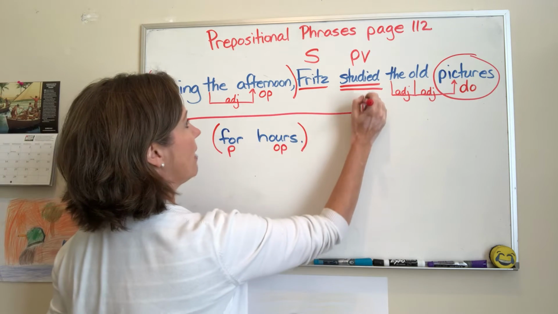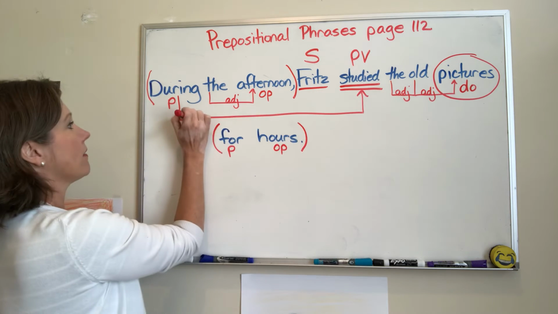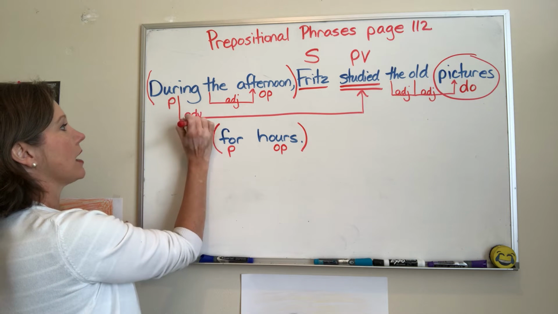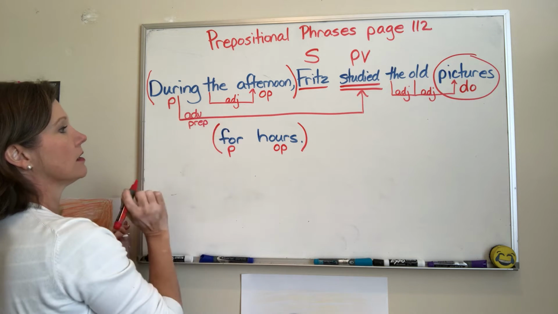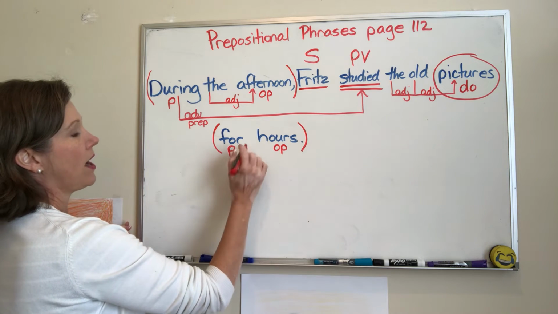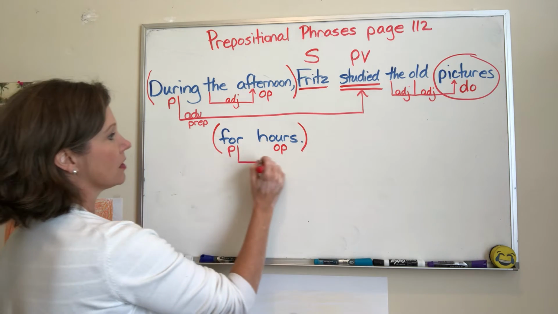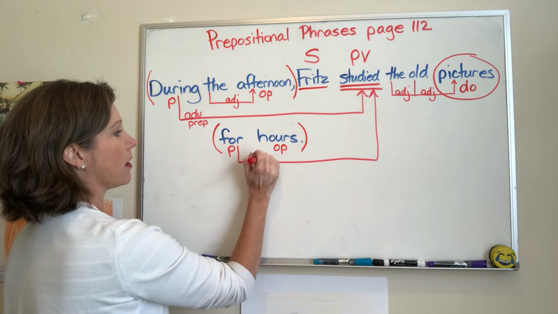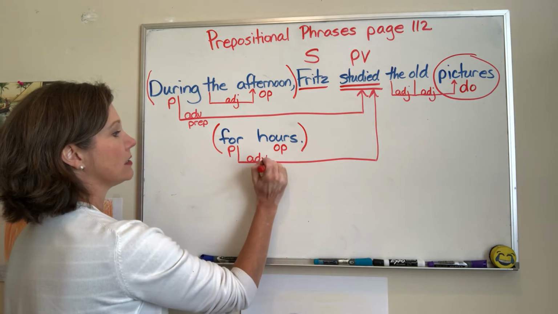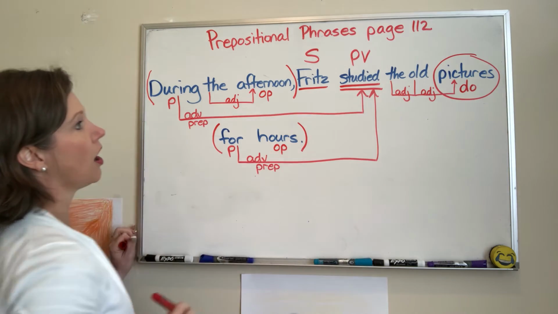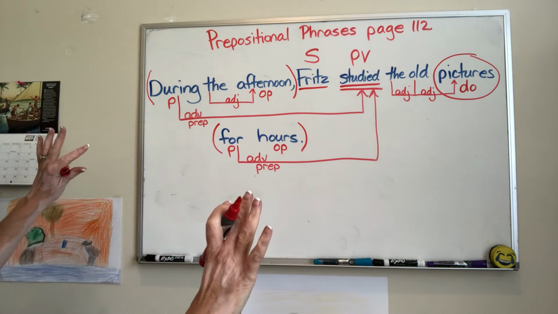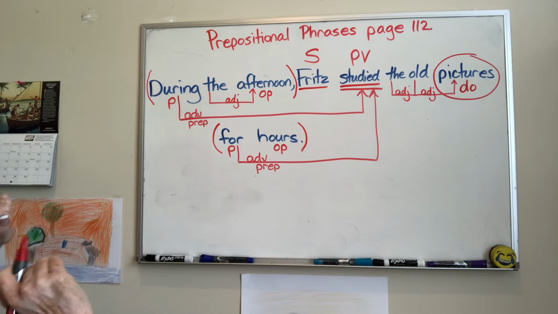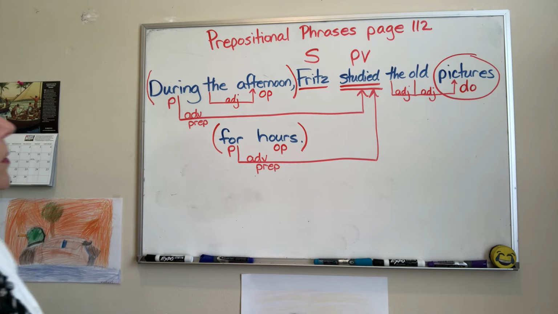So this is an adverbial element because it modifies the verb and it is a prepositional phrase. Studied when? For hours. So for hours is an adverbial element because it modifies the verb and it is a prepositional phrase. Are we finished? Everything has a line, modifying, or is a principal element.